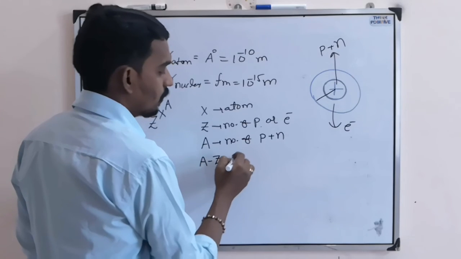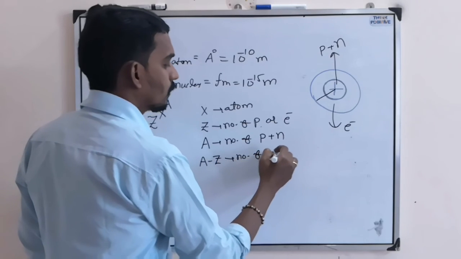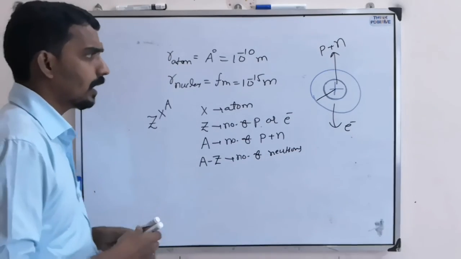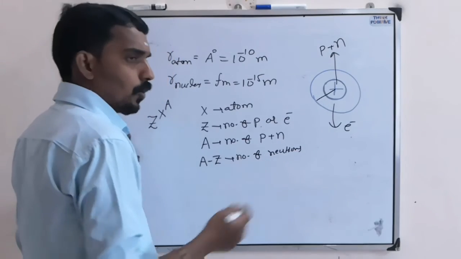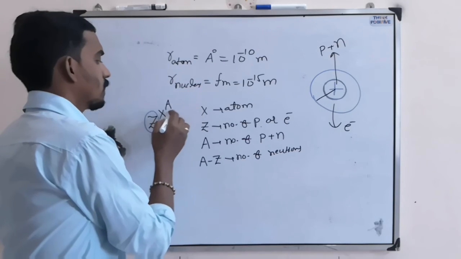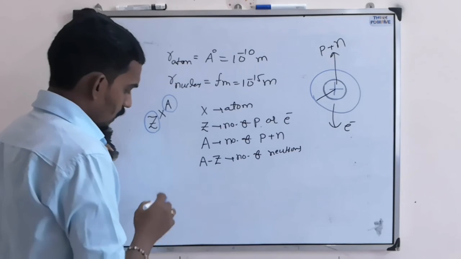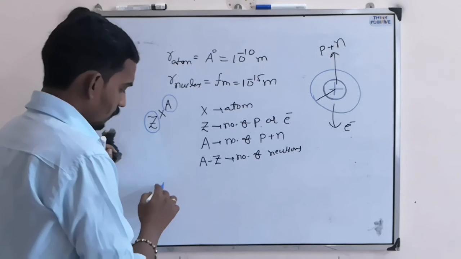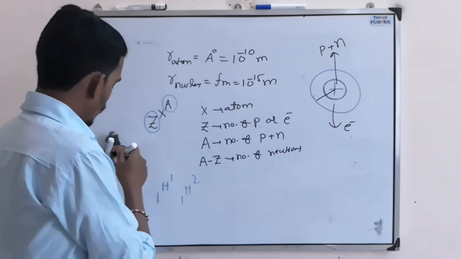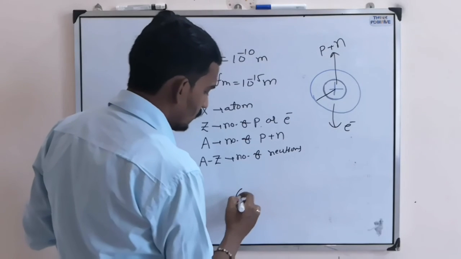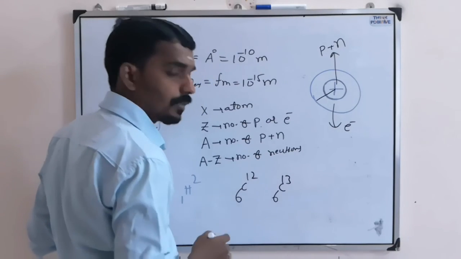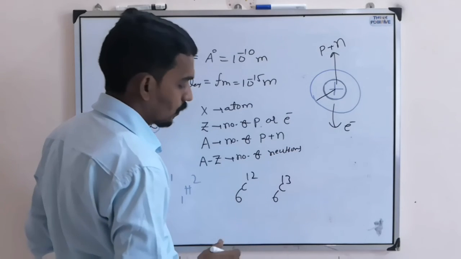Then A minus Z gives the number of neutrons. In an atom's composition, Z always remains the same, but A keeps on changing, like 1H1, 1H2, or 6C12 or 6C13. These kinds of compositions are possible in the case of nuclei.